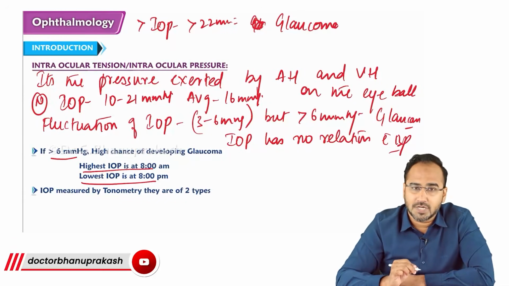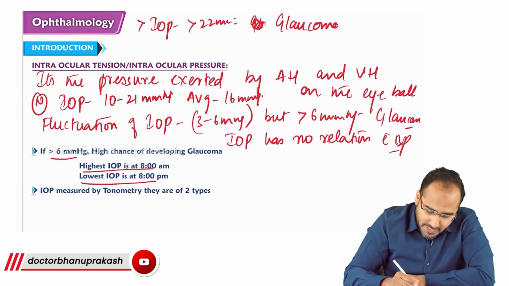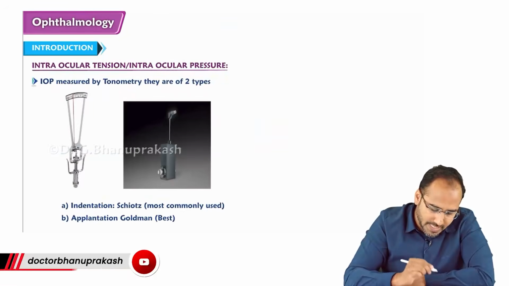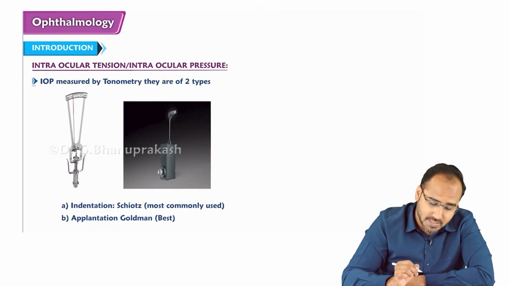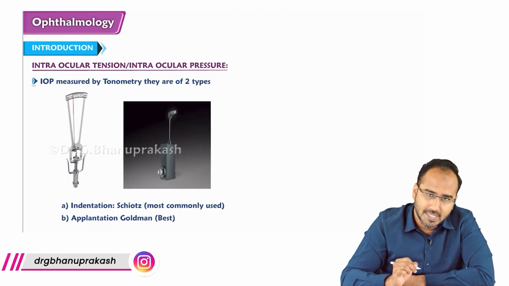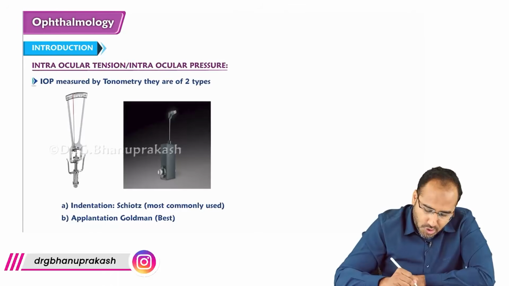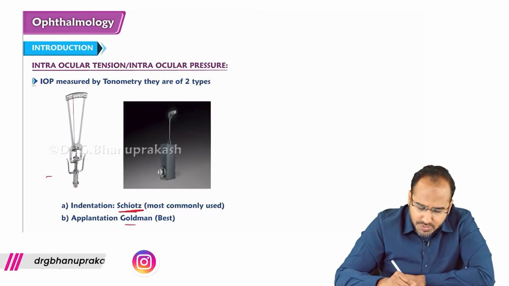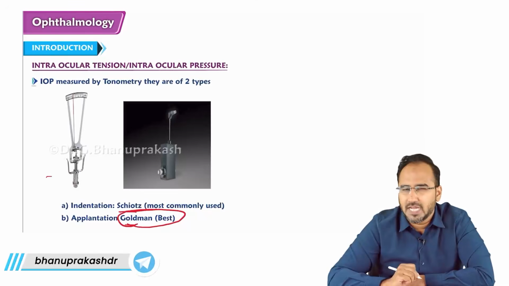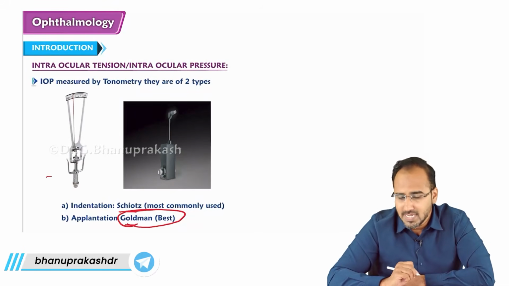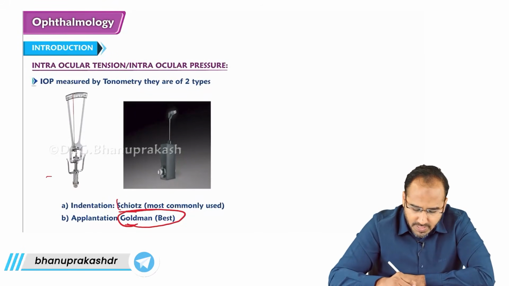And how will you measure the intraocular pressure? It is measured by a device called tonometry. There are two types of tonometer. One is called indentation tonometer, the other is called applanation tonometer. Indentation tonometer is Schiotz tonometer and applanation tonometer is Goldmann tonometer. Most commonly we use Schiotz tonometer. The best is Goldmann, but Goldmann is a bit costly device. That's why most commonly we use